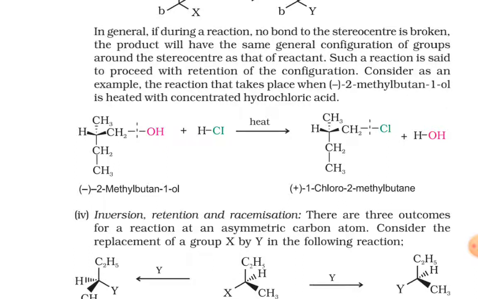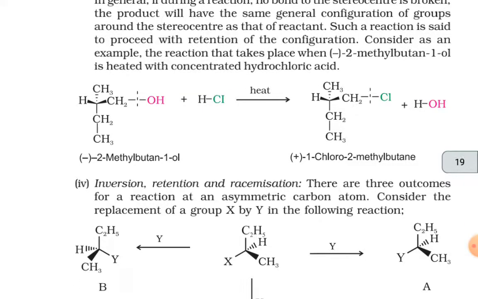Consider as an example the reaction that takes place when minus 2-methylbutan-1-ol is heated with concentrated hydrochloric acid. Minus 2-methylbutan-1-ol plus HCl, in the presence of heat, gives plus 1-chloro-2-methylbutane plus HOH.